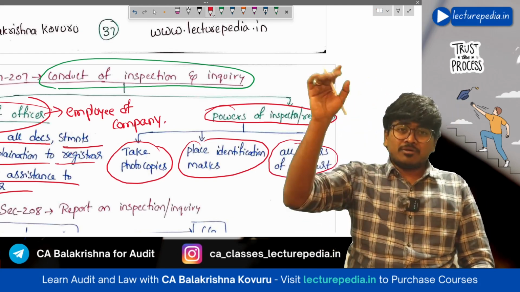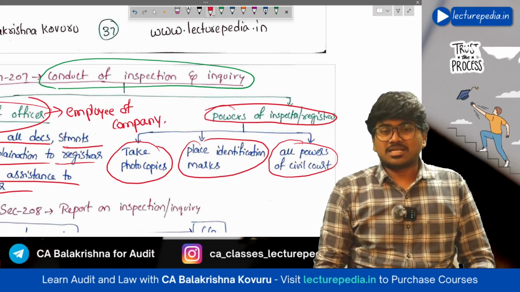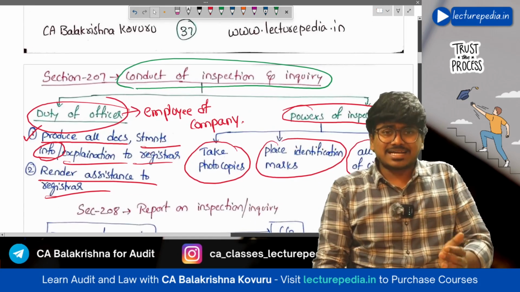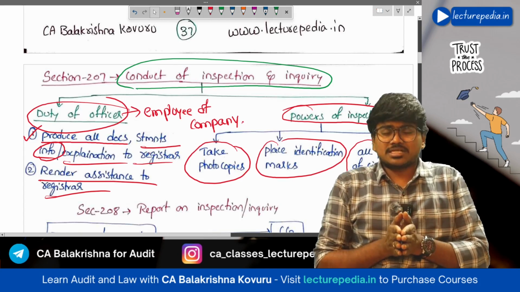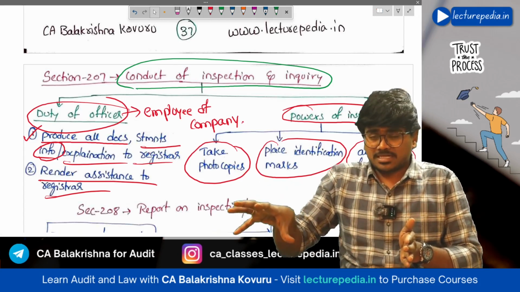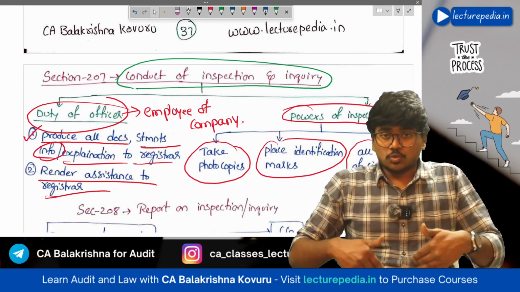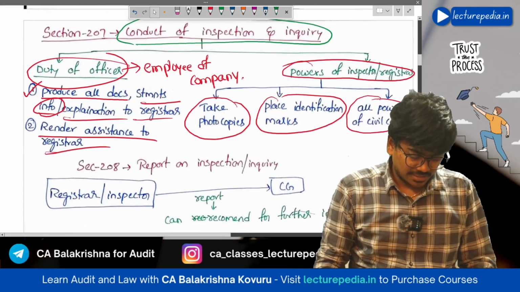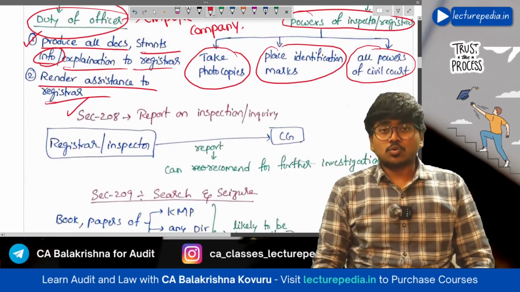Whatever powers the civil court has, this inspector also has. So this is conduct of inspection and inquiry. Basically, you can call this section powers of inspector and duties of officer of the company during the inspection and inquiry.